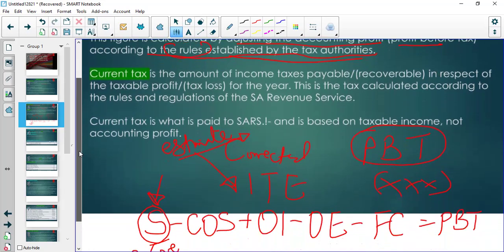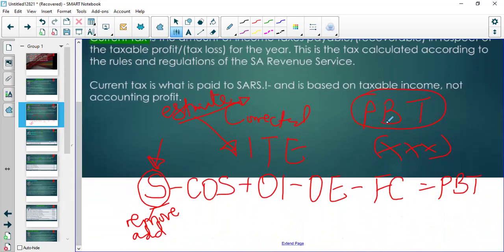That is why, when you as an accountant have prepared your profit before tax using accounting rules, you now go to SARS, and SARS looks at your figures and tells you, in your cost of sales, I don't like this, take it out. In your cost of sales, you left this out, add it in. In your other income, I don't like this, remove it. In your other income, you forgot to include this, I want it included. Now, these are rules. This is no longer accounting. These are rules from SARS.